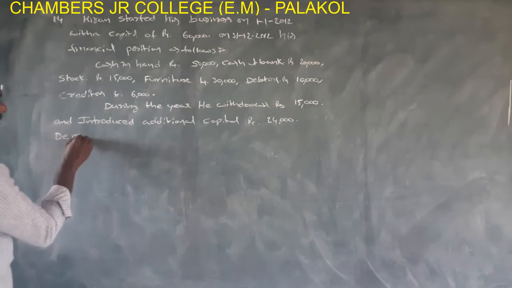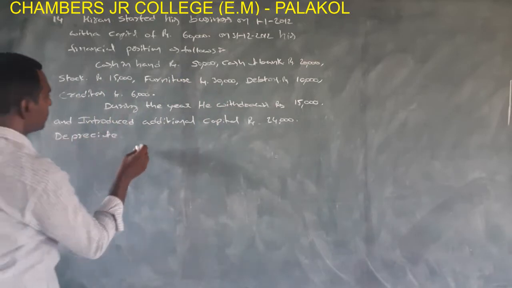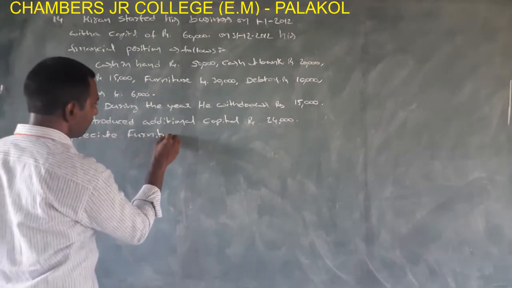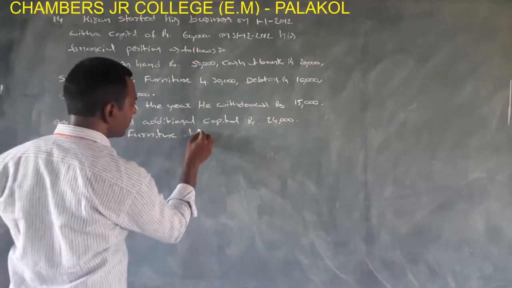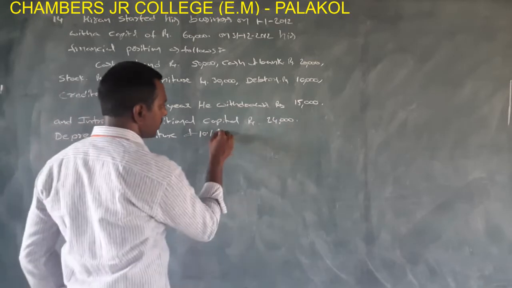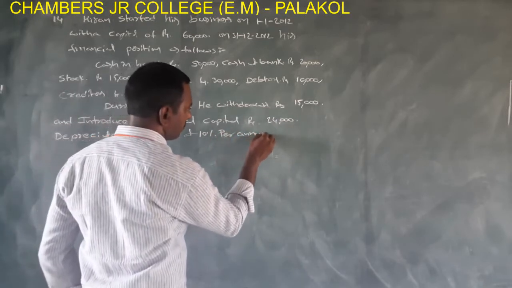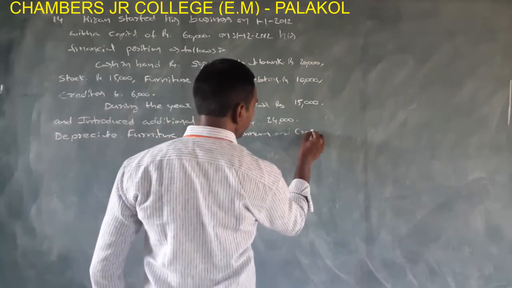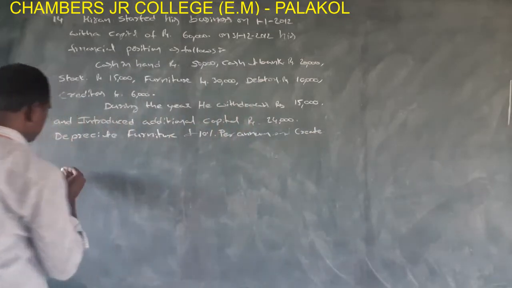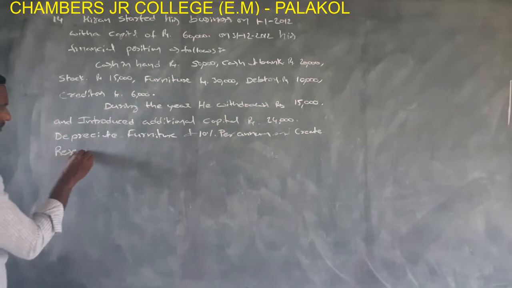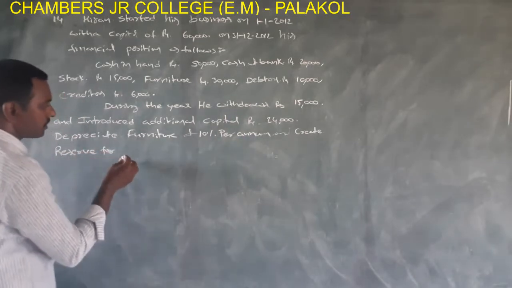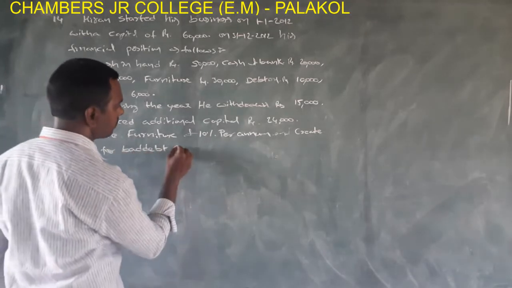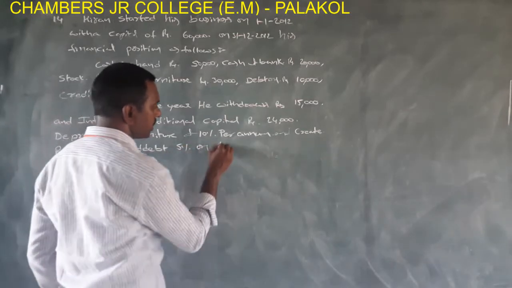Depreciate furniture at 10% per annum, and create reserve for bad debt, 5% on debtors.